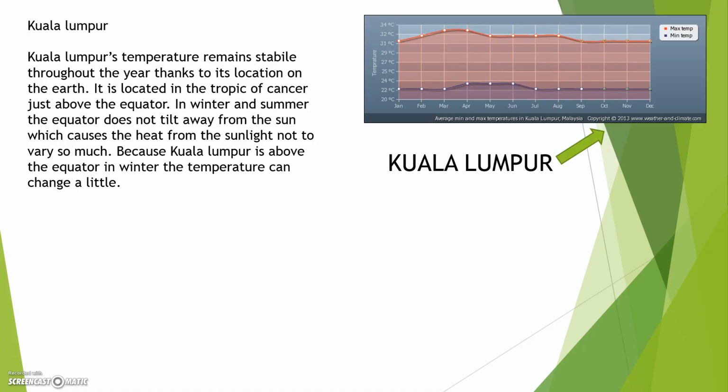Kuala Lumpur. Kuala Lumpur's temperature remains stable throughout the year, thanks to its location on the Earth. It is located in the Tropic of Cancer, just above the equator. In winter and summer, the equator does not tilt away from the sun, which causes the heat from the sunlight not to vary so much. Because Kuala Lumpur is above the equator, in winter the temperature can change a little.